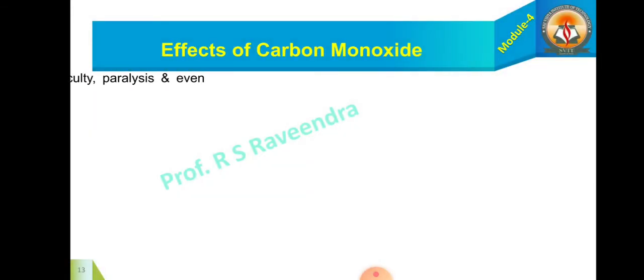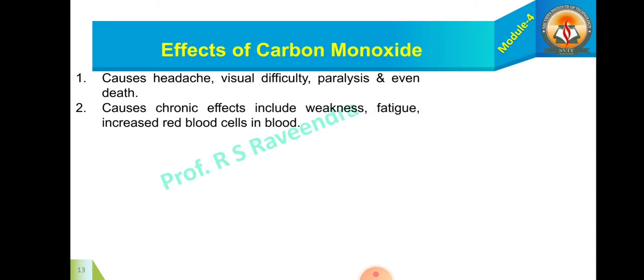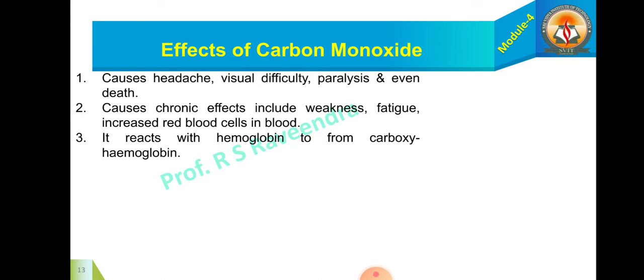What are the effects of carbon monoxide? It causes headache, visual difficulty, paralysis, and at the end it may lead to the death of an organism. Chronic effects include weakness, fatigue, and increased red blood cells in the blood. It reacts with hemoglobin to form carboxyhemoglobin.